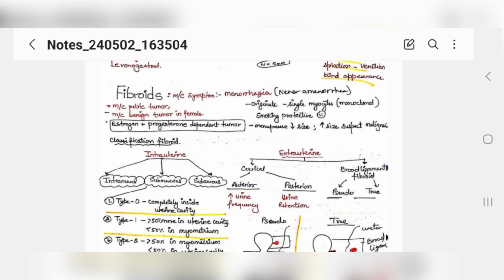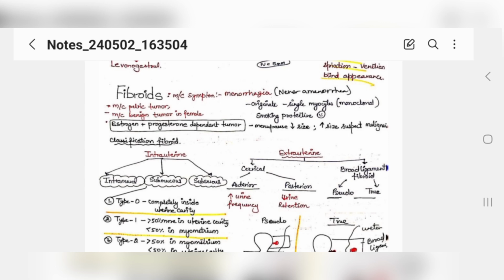See, if a fibroid is forming, it means that the surface area of uterus increased because of that fibroid, and if surface area is increased, then from there also menstruation will occur. So excessive bleeding there. Okay, and the origination is from single myocyte. This is important that smoking is protective in fibroids only. This is also a question that most common pelvic tumor is fibroid only, and this is a benign tumor, nothing to worry about it. Okay, now it is estrogen and progesterone dependent tumor.